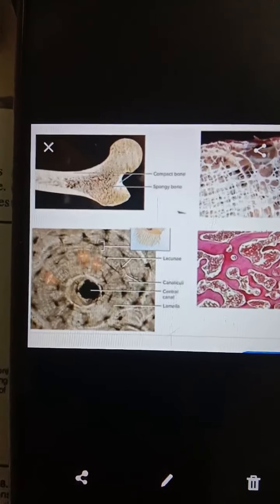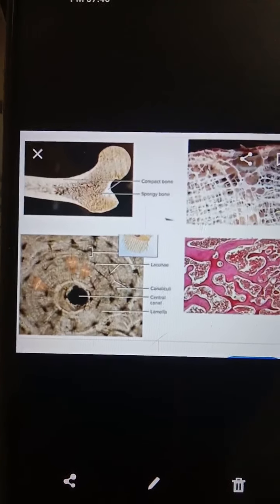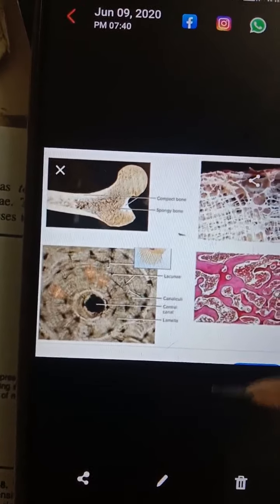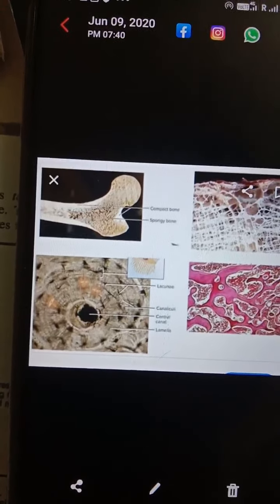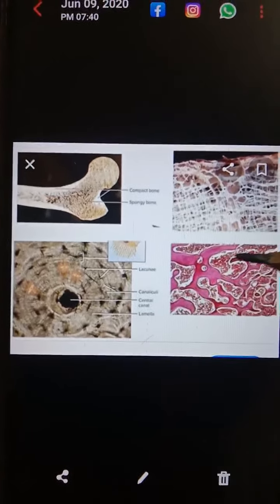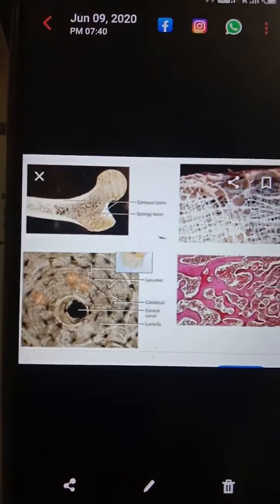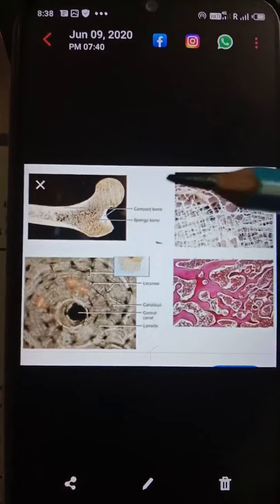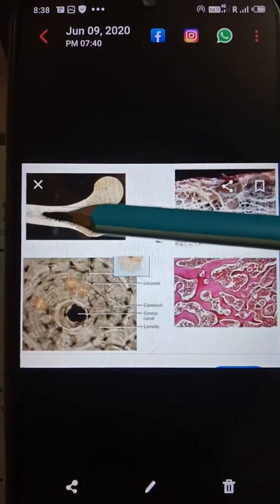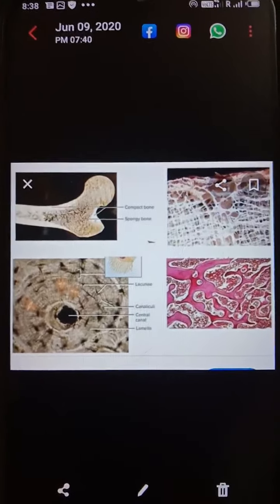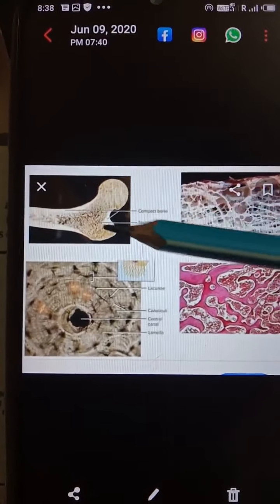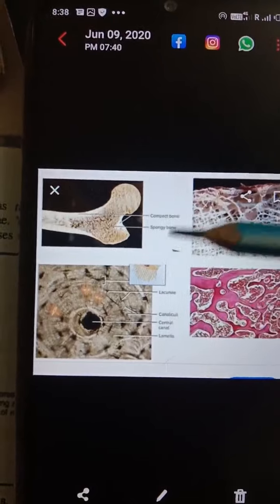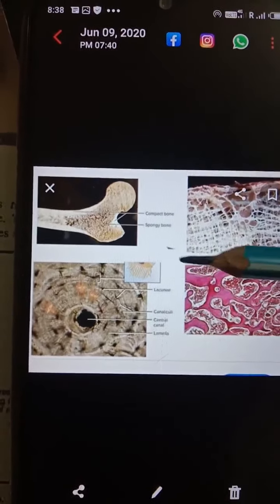Microscopically, bone is of four types: first the lamellar bone, second the fibrous bone, then the dentin and the cementum. Let's see first the lamellar bone. Most mature human bones, whether compact, present in the shaft of the bone, or cancellous, present in the upper and lower ends of the bone, are composed of thin plates of bony tissue.